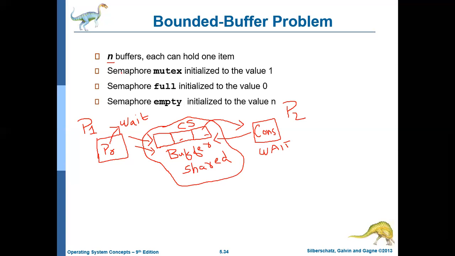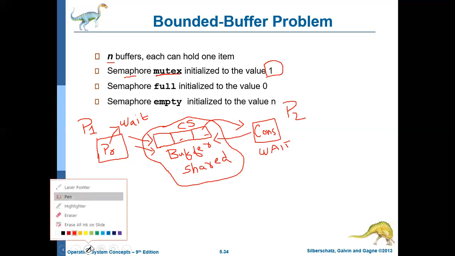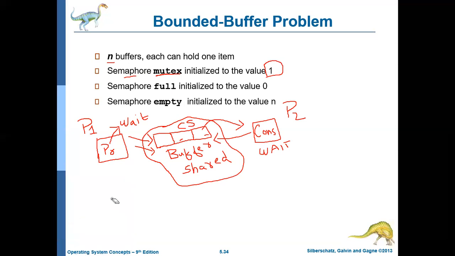And there is a variable mutex of type semaphore. Previously we discussed mutex as a lock. Mutex is a software based lock, but here we are discussing mutex as a variable of type semaphore, and it is initialized to 1. Why is it initialized to 1? Because we have only one shared resource. Basically, mutex will be initialized with the number of shared resources you have. If you have two buffers, each of size n, then the mutex might be initialized with 2, but we have only one shared buffer.